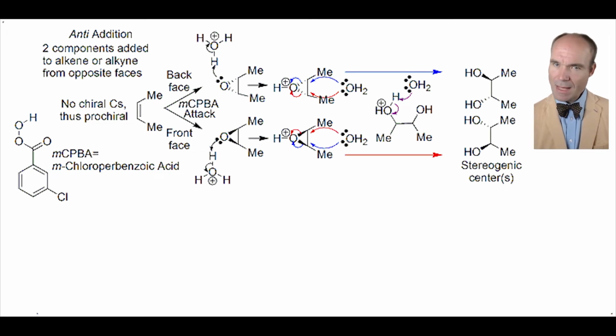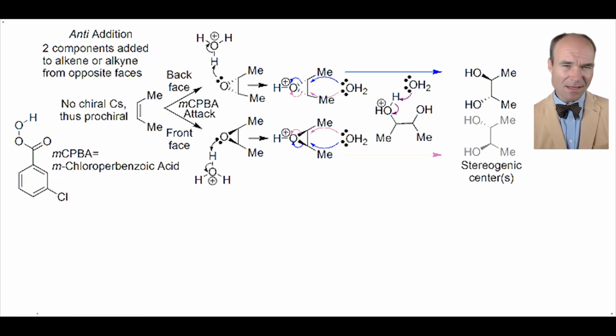Okay, let's back up and see what's happening with all those arrows. We will begin by focusing upon the blue arrows. If water attacks either the upper carbon of the behind the plane acidified epoxide or the lower carbon of the in front of the plane acidified epoxide, the product is the same diol.